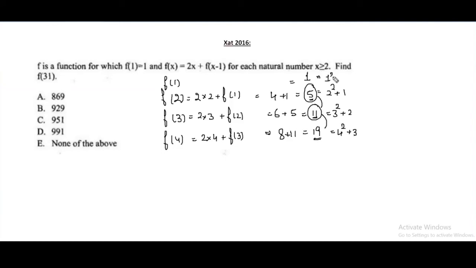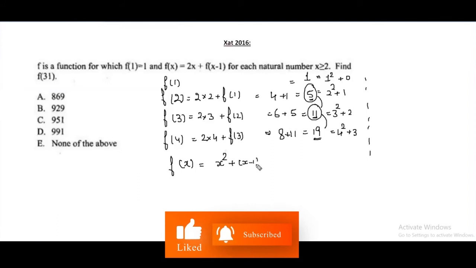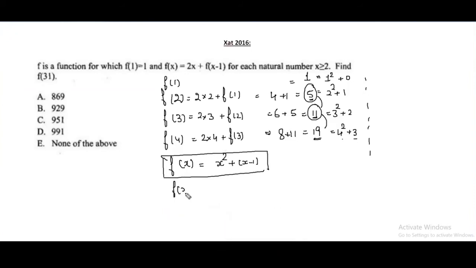And here it is 1 square plus 0. So basically, I generalize it, f of n is equal to n square plus n minus 1. That is the generalized form. x square plus x minus 1. So what do we need to find? We need to find f of 31. So I'll directly get the answer. F of 31 is 31 square plus 31 minus 1, that is 30. 961 plus 30, that is 991. That is the answer. Option D is the correct answer.